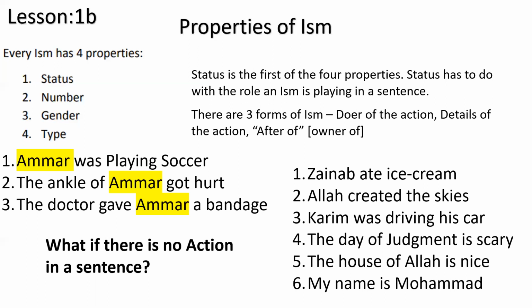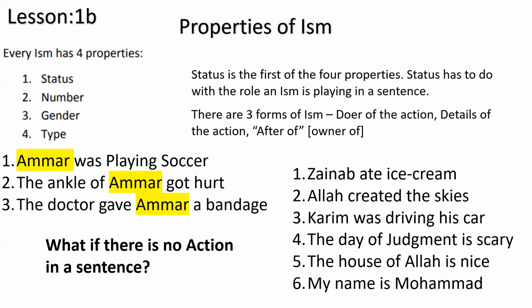There are three kinds of words: ism, fail, and harf. Forget about fail for the time being. Don't worry about it now, okay? Harf is coming later. So we're talking about ism. Every ism has four properties, okay? And the four properties: status, number, gender, and type. And over the next few weeks, we're going to talk about each of them. And we're talking about status now.